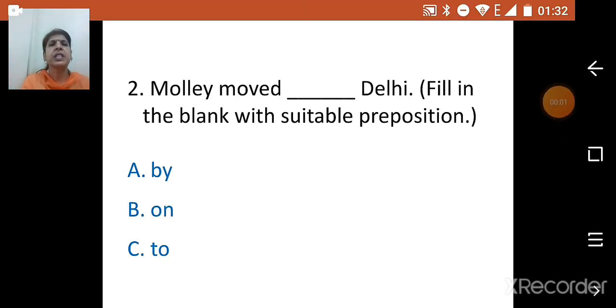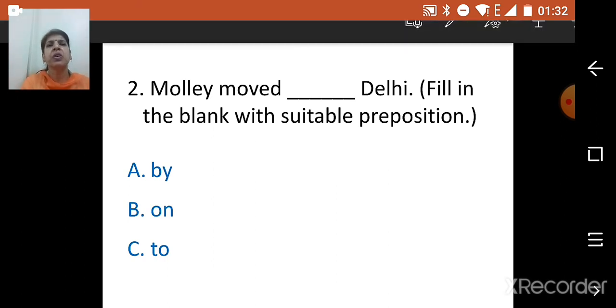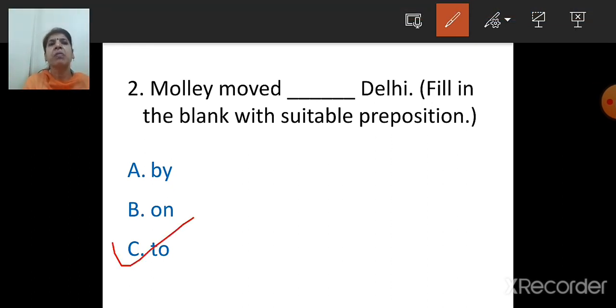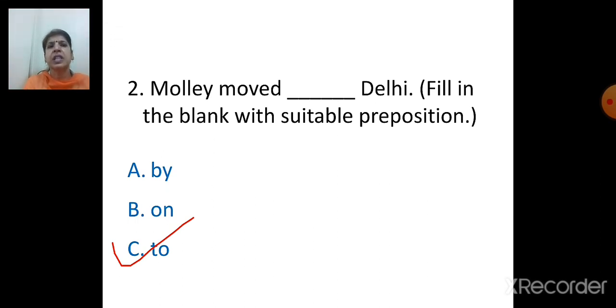Next question is, Molly moved dash Delhi. Fill in the blank with a suitable preposition. Options given are by, on, to. So what is the correct answer, children? Molly moved by Delhi, on Delhi, to Delhi. So the answer is C. Molly moved to Delhi. So the correct option is C.